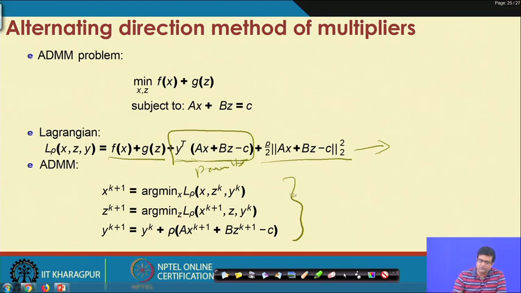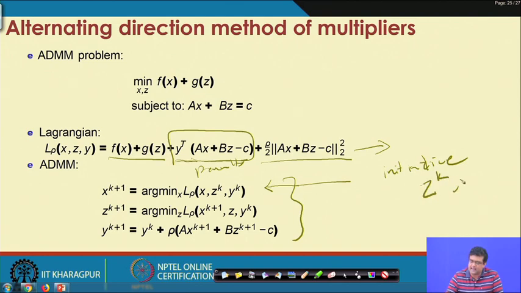You first update the x variable. You initialize zk and yk randomly for the first step.